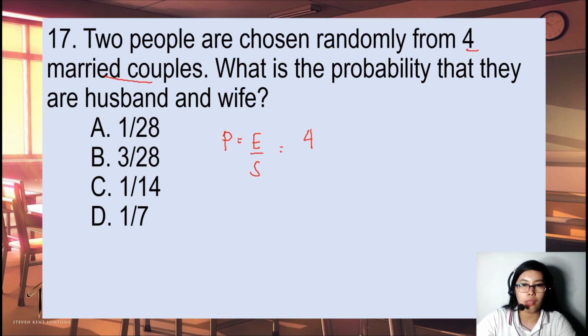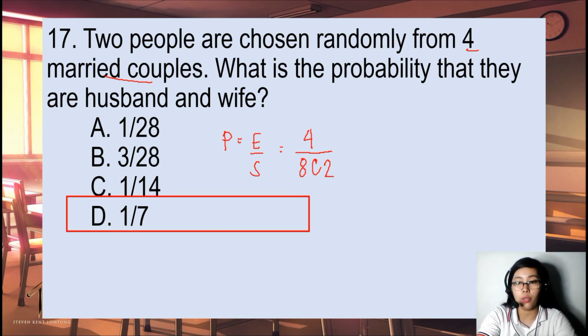And all over the number of pairs that you could have: 4 married couples times 2, that is 8 people. And we have 2 people chosen randomly, so 8C2. Therefore, we have 4 over 8C2, and that's equal to 1 over 7.